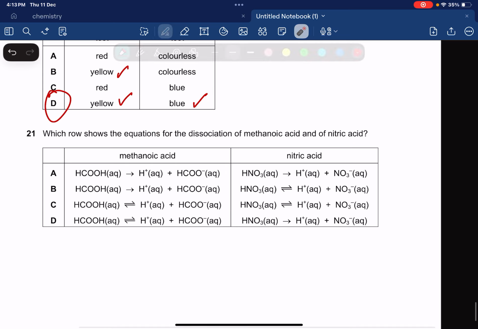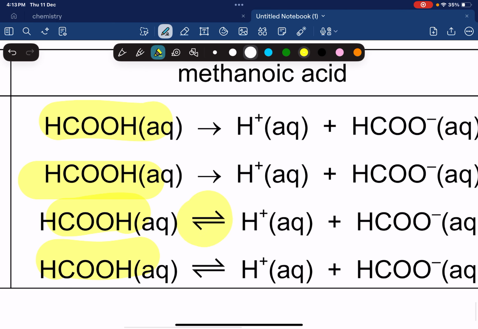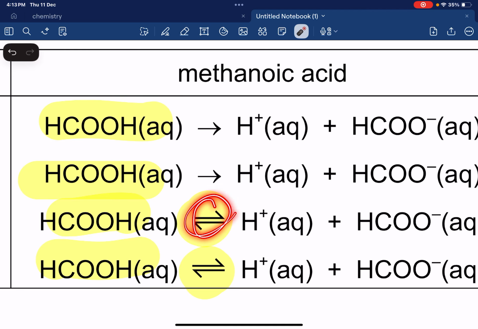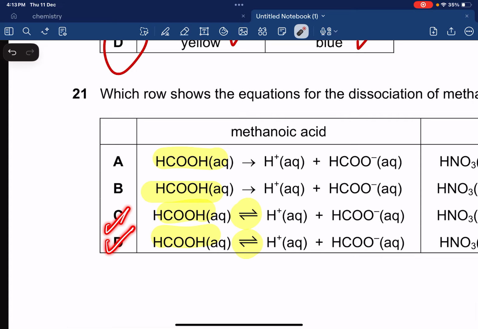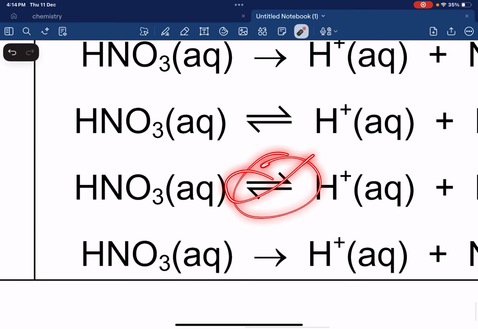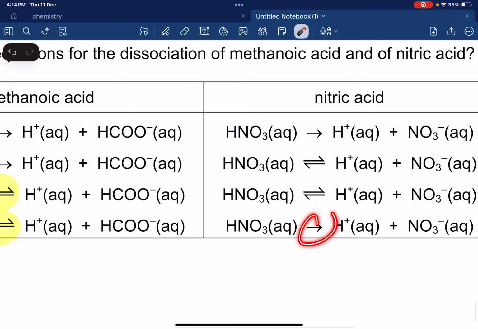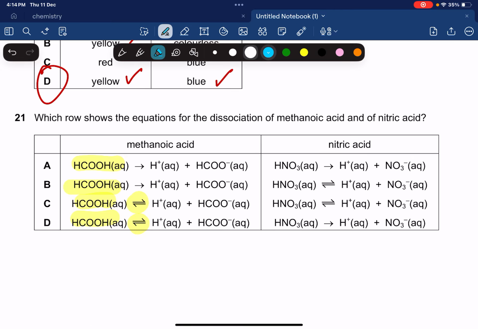Which shows the equation for the dissociation of methanoic acid and nitric acid? Over here what's happening is that acid is being dissociated. Now one thing you should know, methanoic acid is a weak acid, and weak acids ionize partially. So this is the sign for partial ionization. This is the sign for full ionization. So it's either going to be option C or D. And HNO3 is not a weak acid, so partial ionization is not going to happen for HNO3. There's going to be full ionization for HNO3, so option number D is going to be correct.